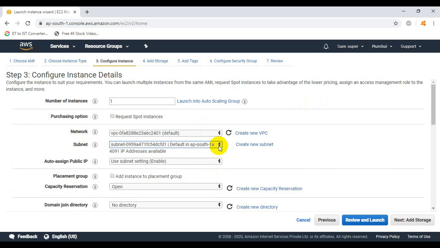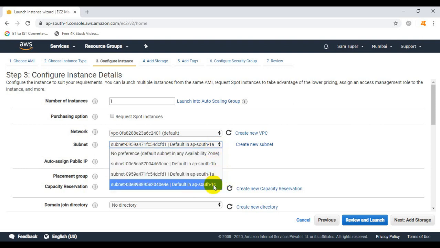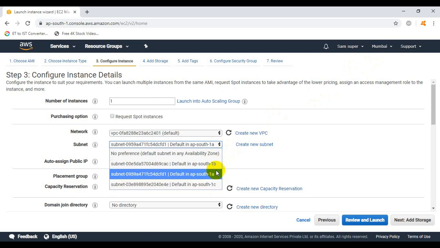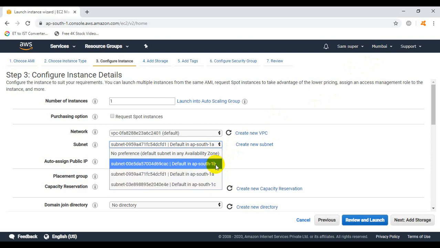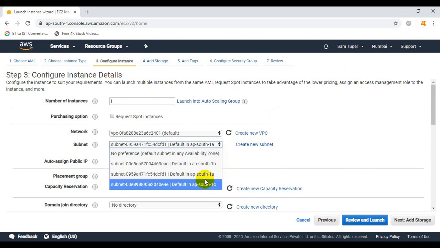Availability zones are the data centers which are located inside the region. In the Mumbai region we have 3 availability zones, which means 3 data centers are located inside the Mumbai region. These 3 data centers are separate geographical locations but inside the Mumbai region. 1A, 1B and 1C are the 3 data centers.